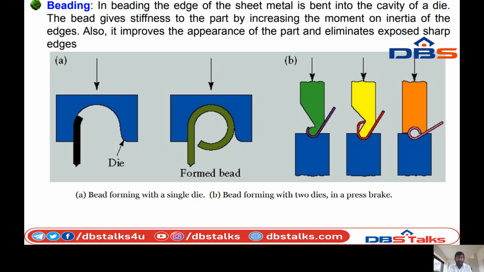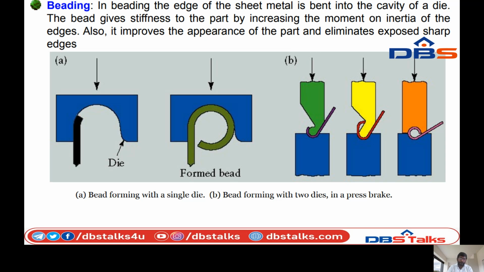So next, beading. In this beading, the edge of the sheet metal is bent into the cavity of a die. The bead gives stiffness to the part by increasing the moment of inertia of the edge. Also, it improves the appearance of the part and eliminates exposed scrap edges.